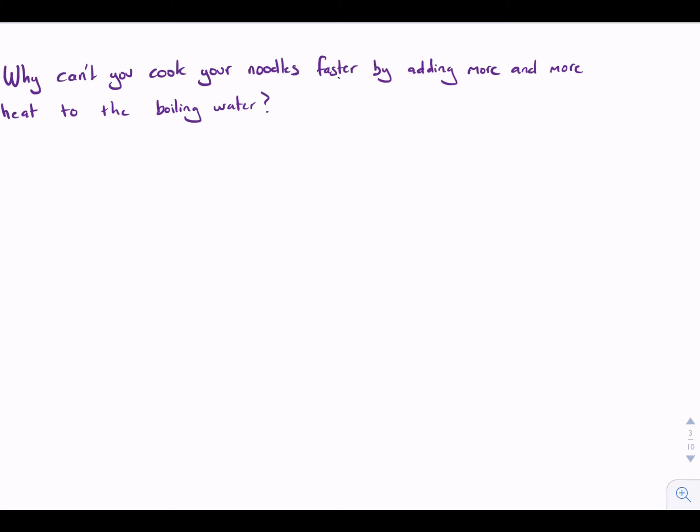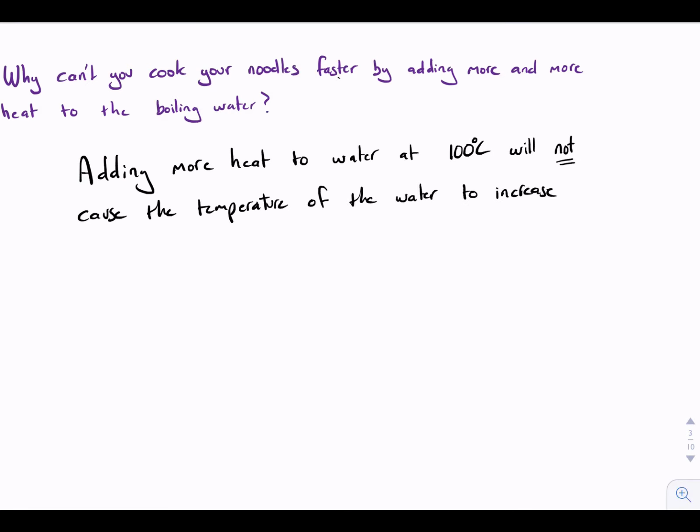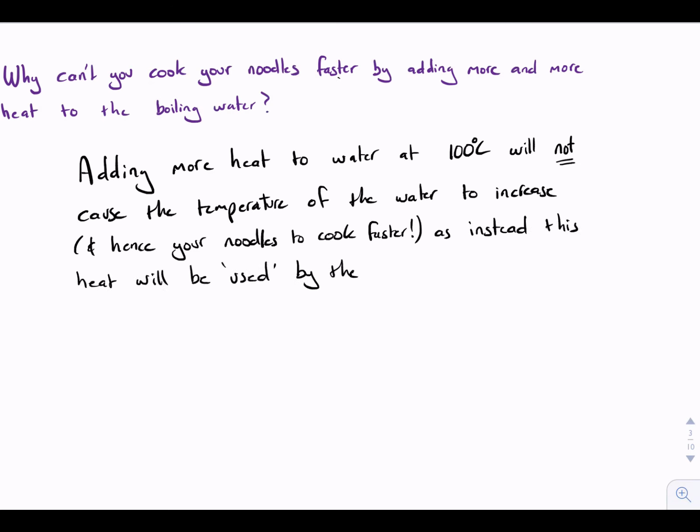So let's go to the first question. We'll copy it onto the new page. Can't we cook noodles faster by adding more heat to the boiling water? Adding more heat to water at 100 degrees, as we now know, will not cause the temperature of the water to increase, as instead this heat will be used by the system to transform the liquid into a vapour.